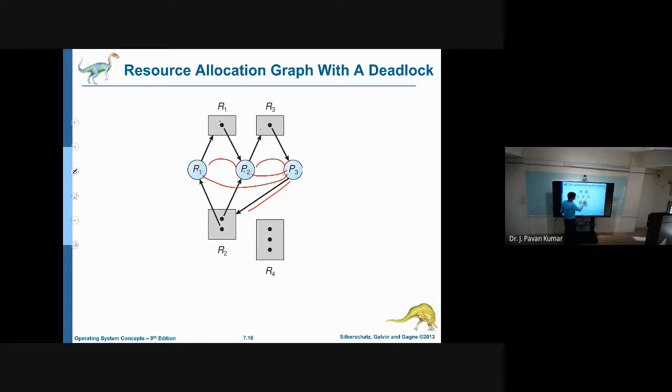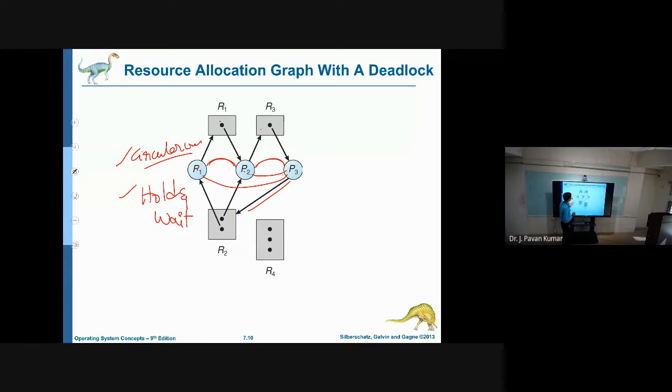isn't it? So now here you can observe there is one sequence, P1 to P2, P2 to P3, P3 to P1. It is nothing but circular wait. Or you can consider it in another way, hold and wait as well, because every process is holding one resource and waiting for another resource in the set of processes. So it will lead to deadlock due to these conditions, circular wait and hold and wait. It will lead to deadlock.